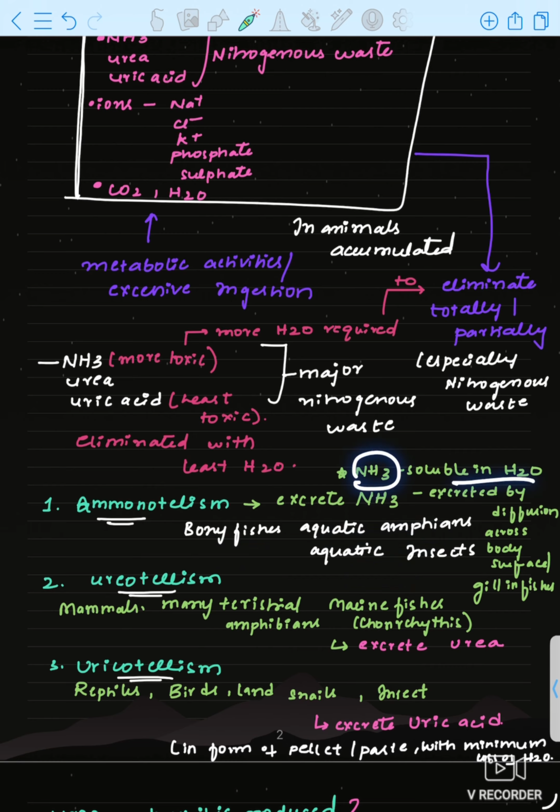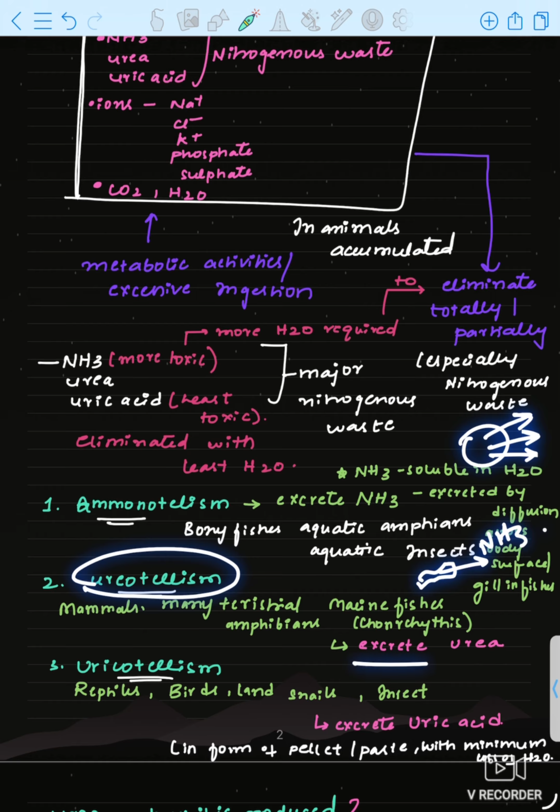Ammonia is soluble in water, and there will be lots of water, right? So it is excreted by diffusion through the body surface, and through the gills in fishes.